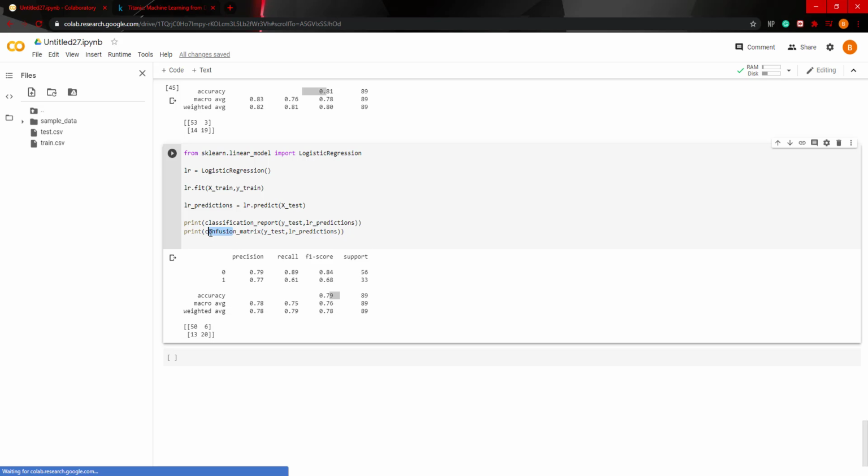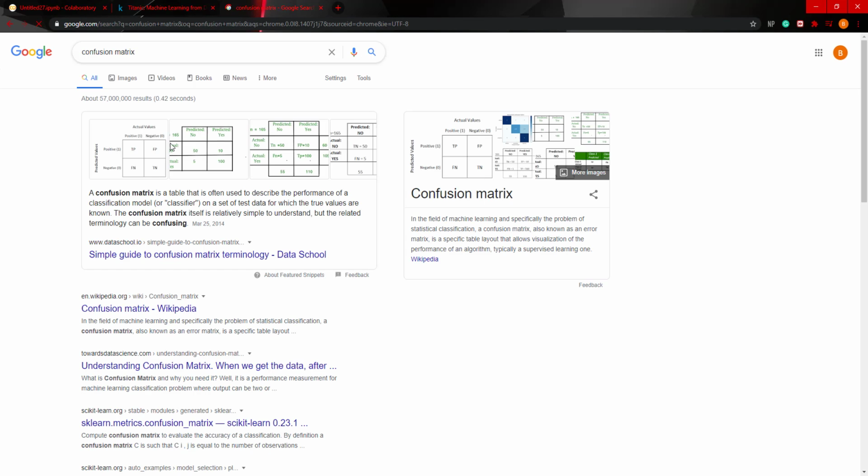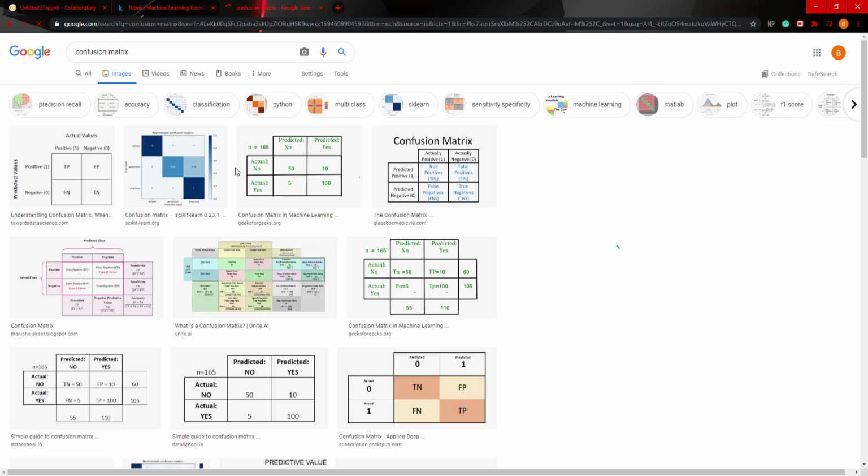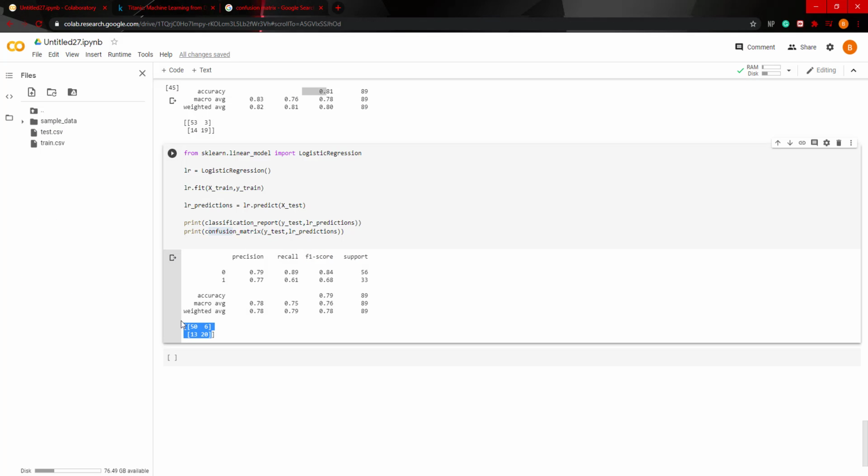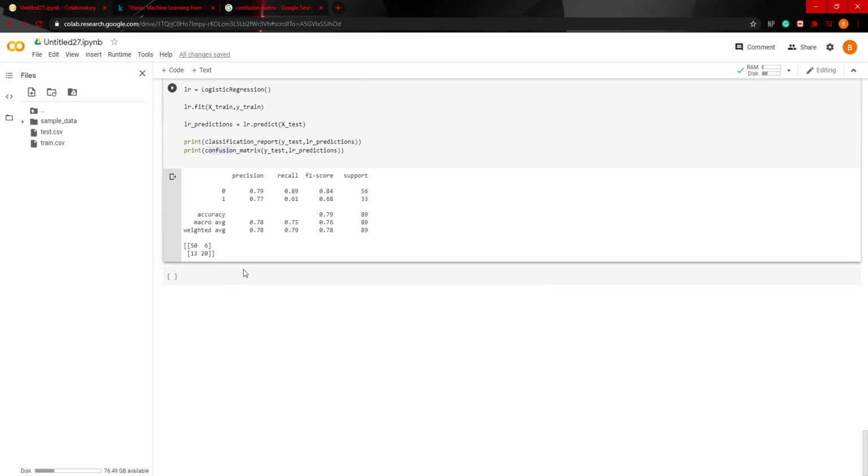Now, I forgot to talk about the confusion matrix, but if you just type in confusion matrix, essentially it's a grid, and this represents positive and negative. So true positive is the number of true positives in the model that I predicted correctly, and then the number of false positives. So I believe this is a type 1 error. And then you have false negatives, which is a type 2 error, and then your true negatives. And that's what this confusion matrix represents.